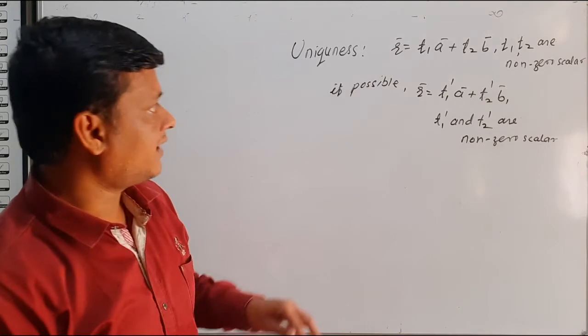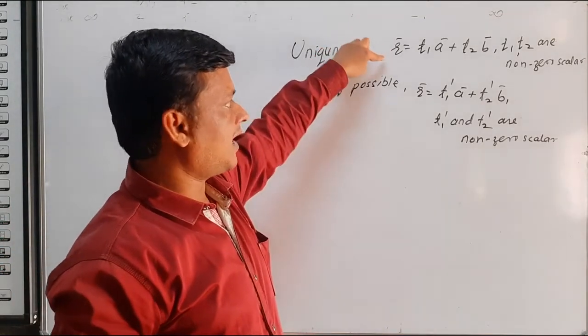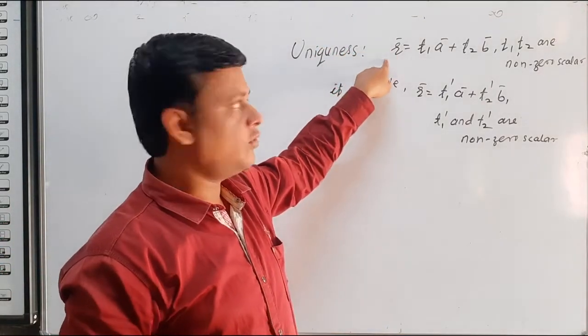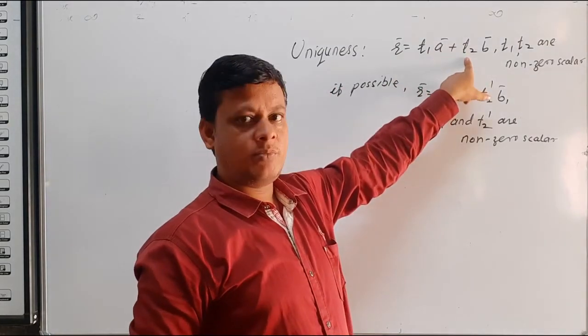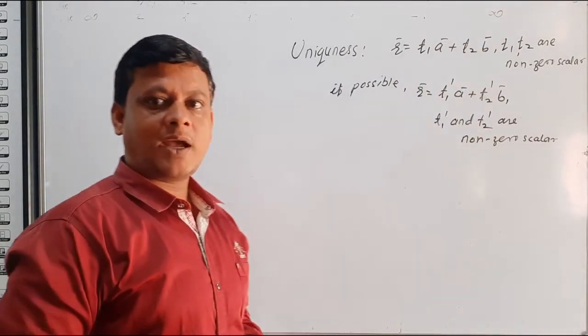We have to show that this R bar can be expressed only as T1 A bar plus T2 B bar. So we prove it by contradiction.